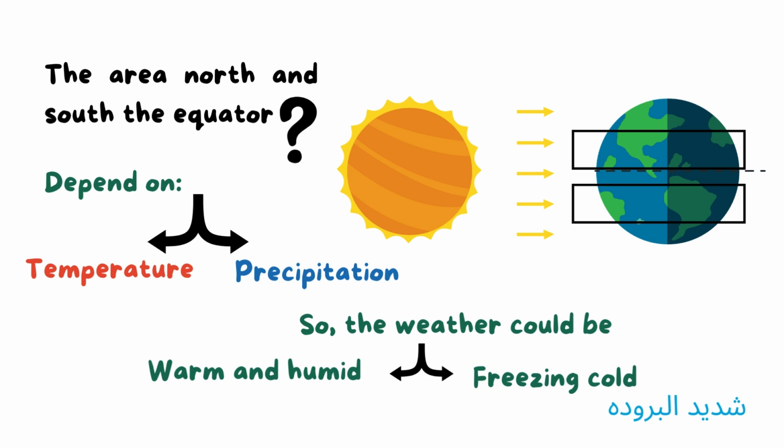So this is the area north and south of the equator. This depends on temperature and precipitation, okay? The weather could be warm and humid if there is an increase in the temperature, or if there is low temperature, a decrease in the temperature, these areas will be freezing cold, okay?